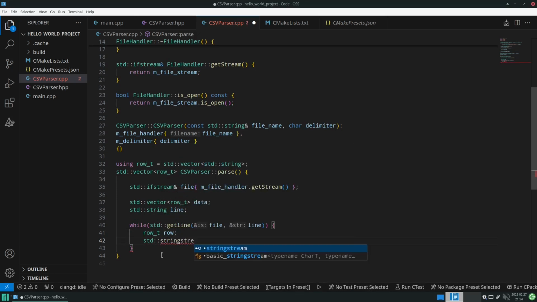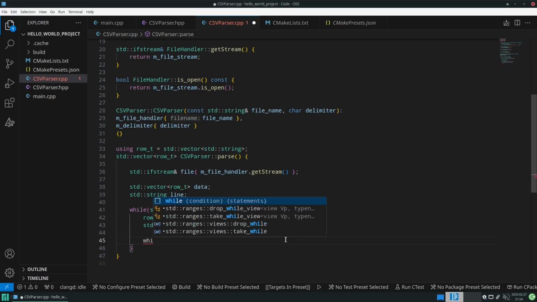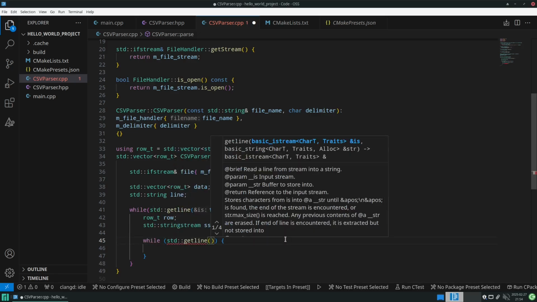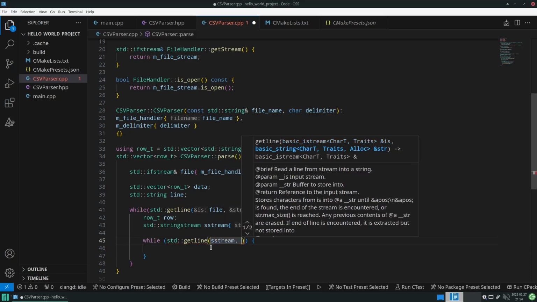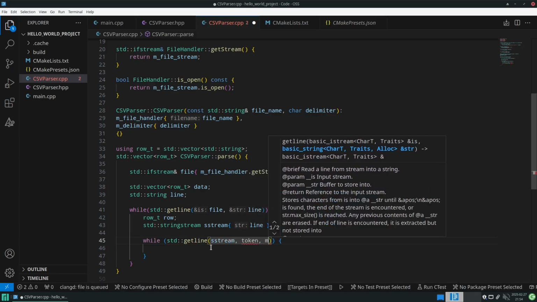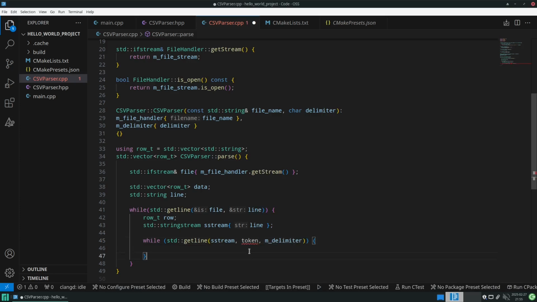And there's also a very useful class called stringstream, where we could also iterate over the same way as we did before with our file stream, but now we just iterate over our string stream, and then we need to save our result somewhere, and also now we need to specify our little delimiter.